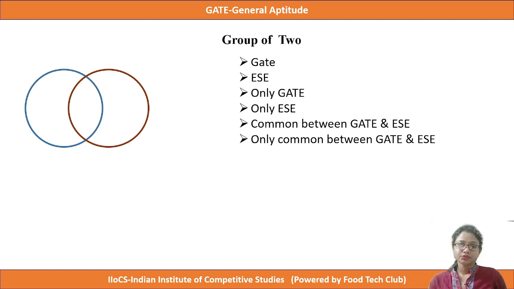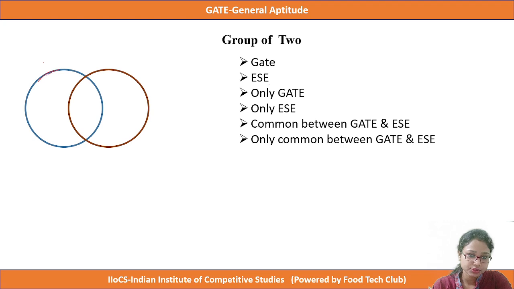So for the group of 2 concept, we are coming to the example. Suppose in a coaching center there are few students of GATE and few students of engineering service examination, and few students are common in both GATE and ESE.